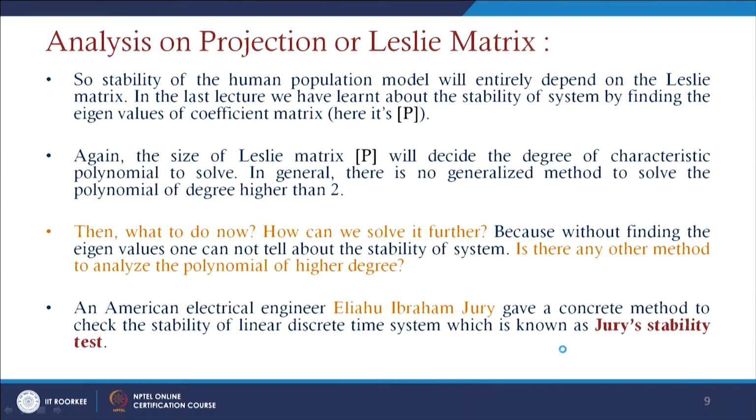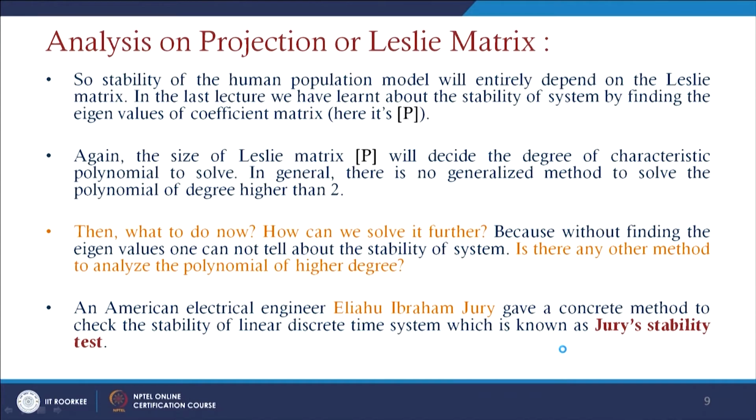Already we know that if the equation is linear, we can have a solution, and if it is a quadratic equation, we have an analytical solution. But if the degree of the polynomial is greater than 2, we do not have any analytical method or exact solution; it is difficult to find, and we especially have to go for a numerical solution.